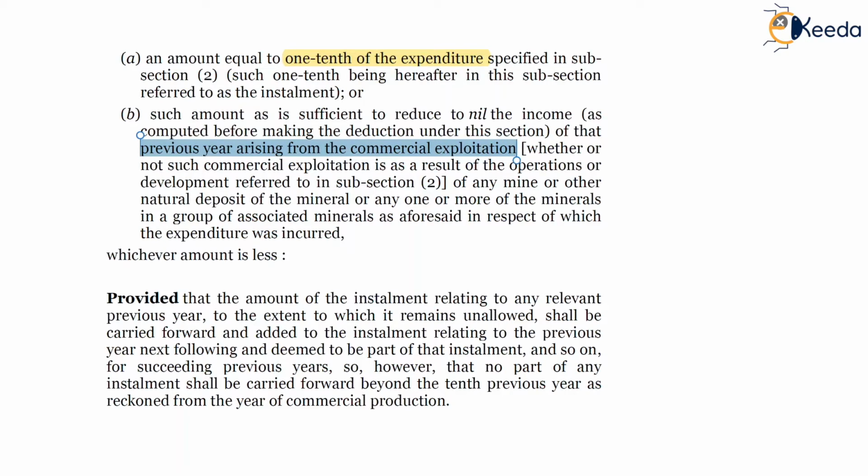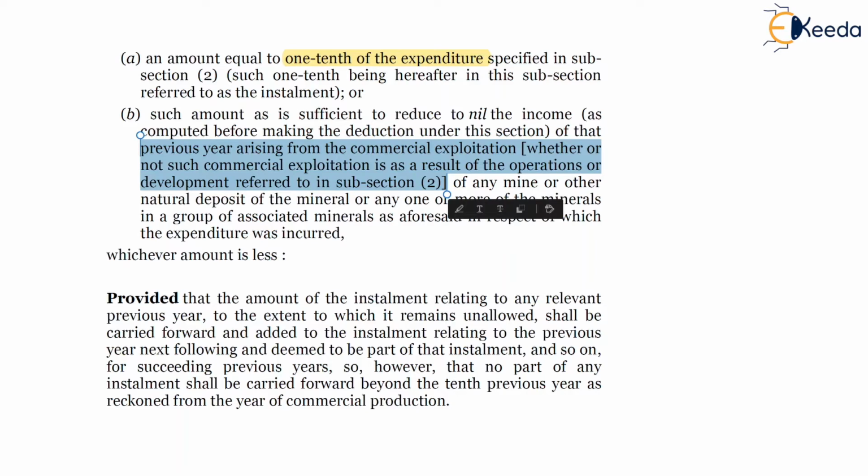Income in the previous year arising from the commercial exploitation, whether or not such commercial exploitation is a result of operations or development referred to in subsection 2. In this clause, the commercial exploitation is not only related to the previous year, but it could be related to an earlier year as well.